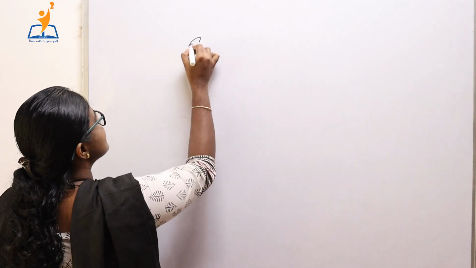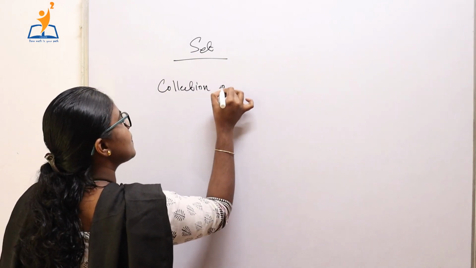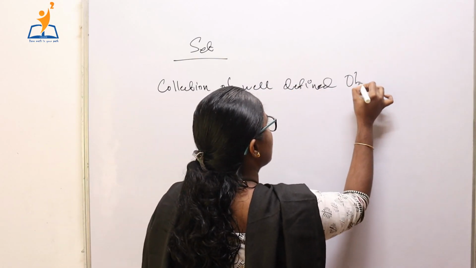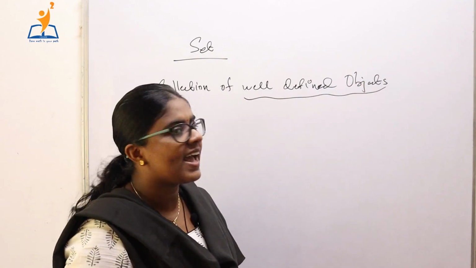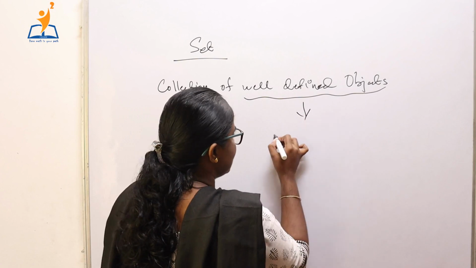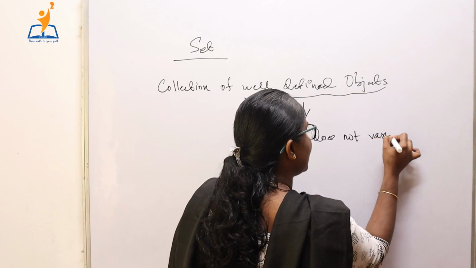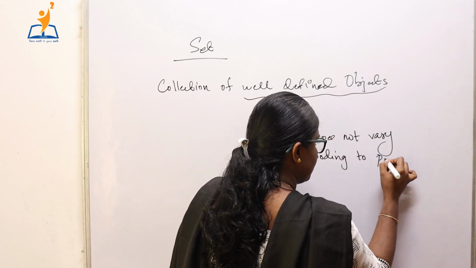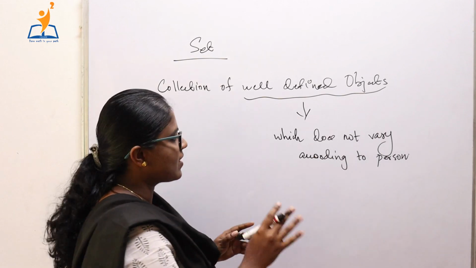So a set is a collection of well-defined objects, any collection of well-defined objects. And I said that well-defined means which does not vary according to a person's interest, which does not vary according to the person. So let me give an example for a set.